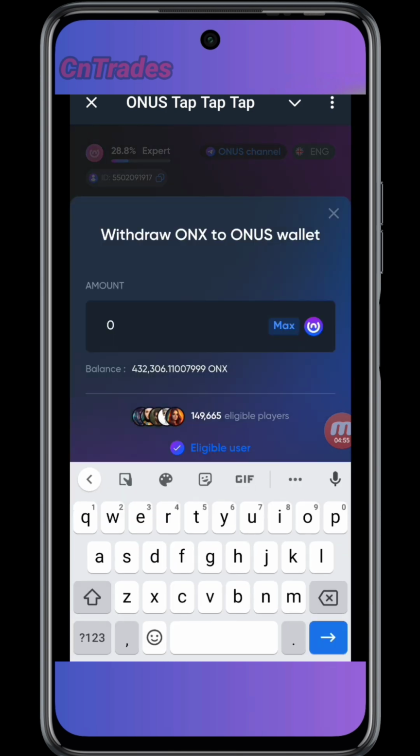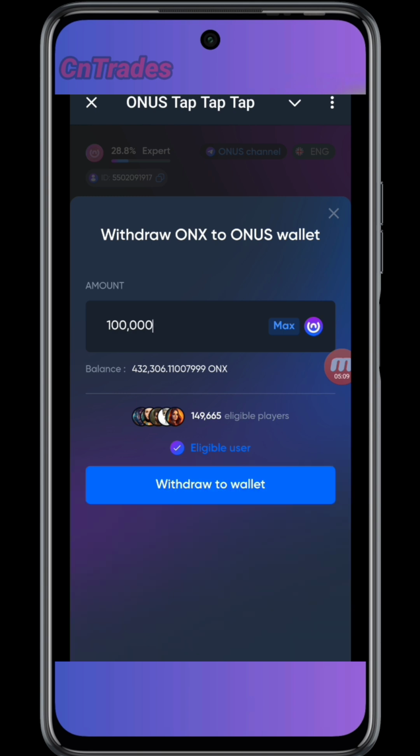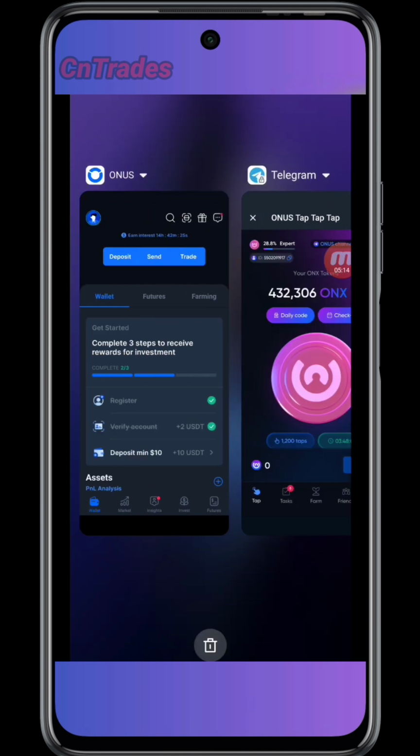When you click on it, when you are eligible already, then you input the quantity of Onyx that you want to withdraw. So in this case, I want to withdraw 100,000 and I'm going to stake everything. Okay, then you hit on withdraw to wallet, then it will go straight into your Onus app.